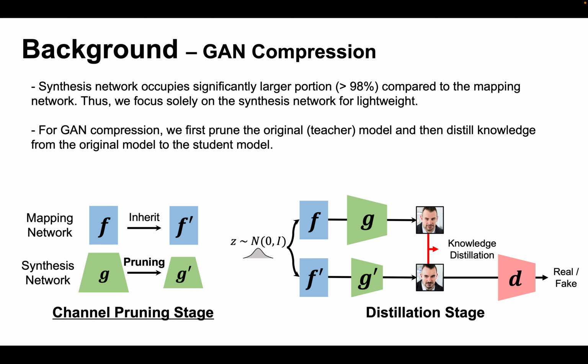The synthesis network occupies over 98% of the total model, so we focus solely on it for lightweighting. Previous work shows that pruning the mapping network degrades the full generator's performance more than pruning the synthesis network. Thus, for compression, we first prune the synthesis network of the teacher model, then we fine-tune the student model by distilling knowledge from the original model and training it with GAN loss.